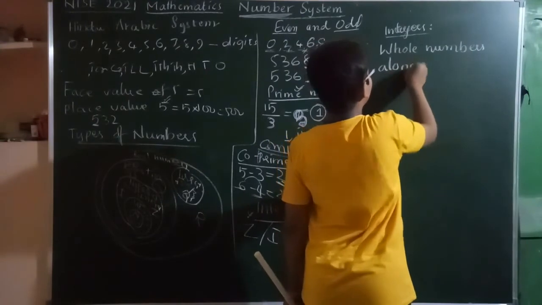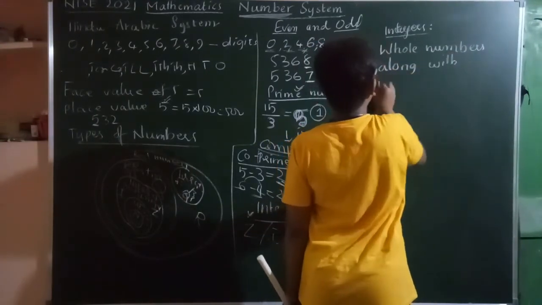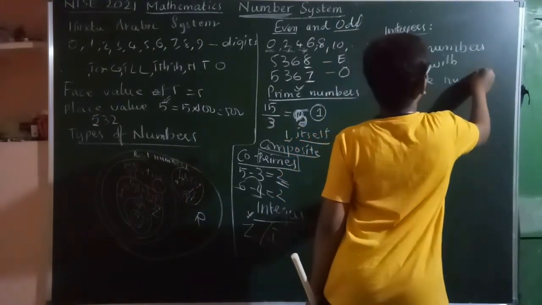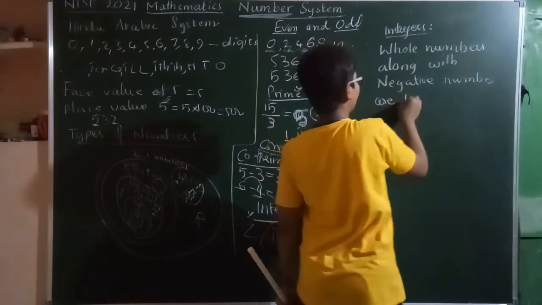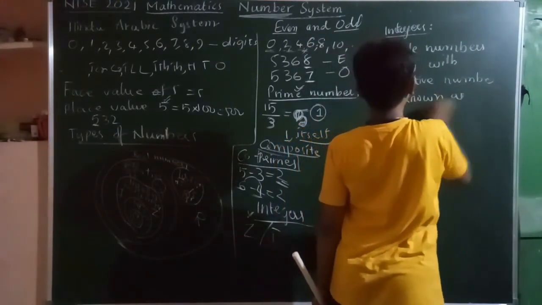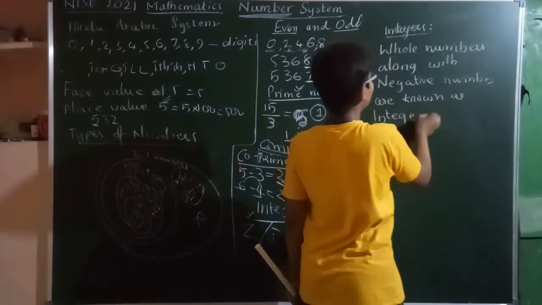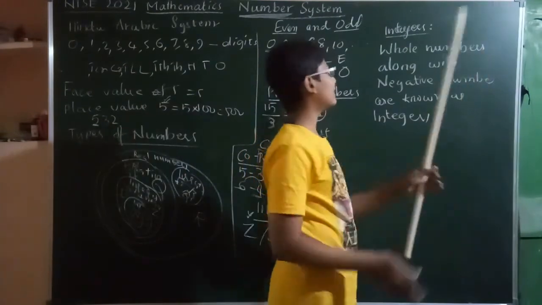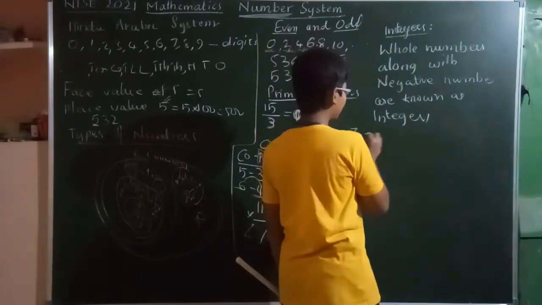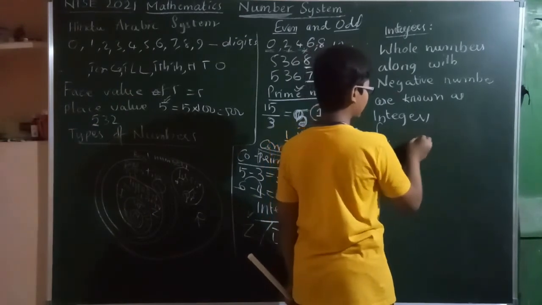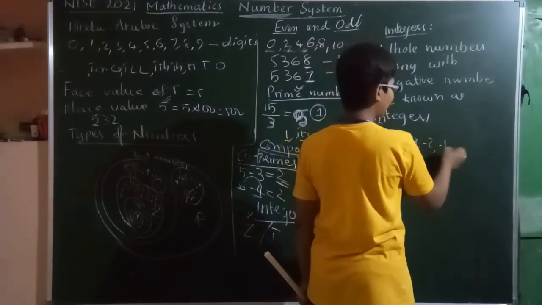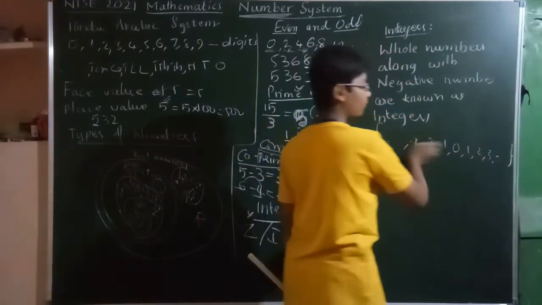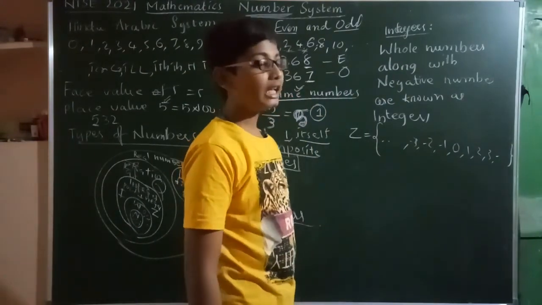All numbers along with negative numbers are known as integers. Combining this whole set, we call it integers. Z is denoted as ..., minus 3, minus 2, minus 1, 0, 1, 2, 3, and so on. It doesn't have any ends. This is for now.